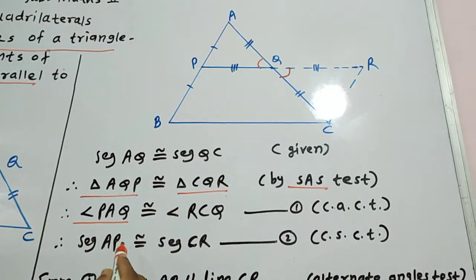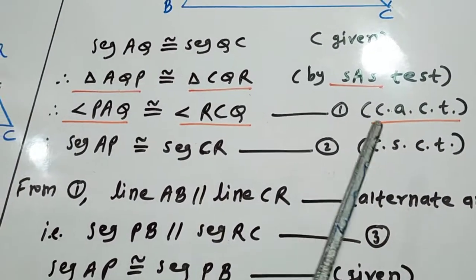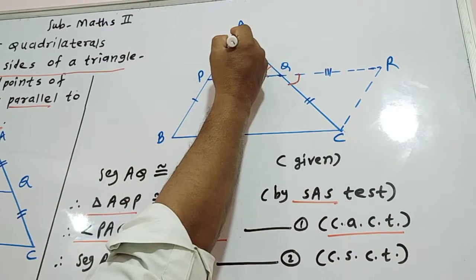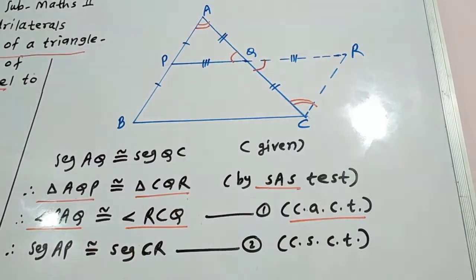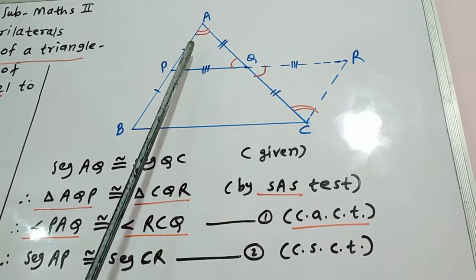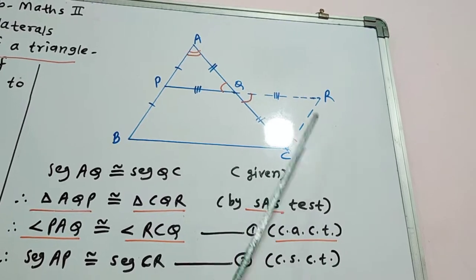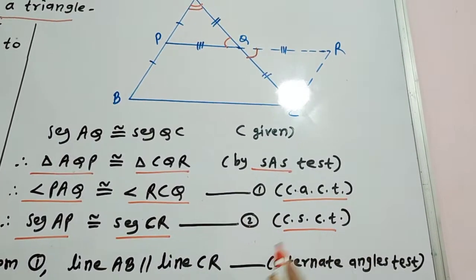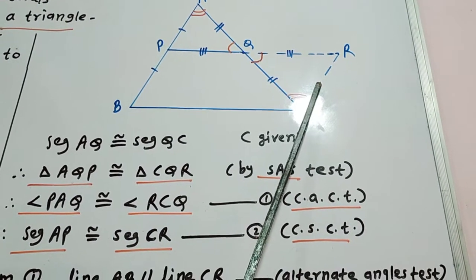Therefore, angle PAQ is congruent to angle RCQ because of CACT, corresponding angles of congruent triangles. I am showing you in the figure: angle PAQ is congruent to angle RCQ. These are corresponding angles of congruent triangles, but these two are also alternate angles for lines AB and CR, and we know if alternate angles are congruent, then the lines are parallel. Then seg AP is congruent to seg CR, give it number 2, because of CSCT, corresponding sides of congruent triangles.